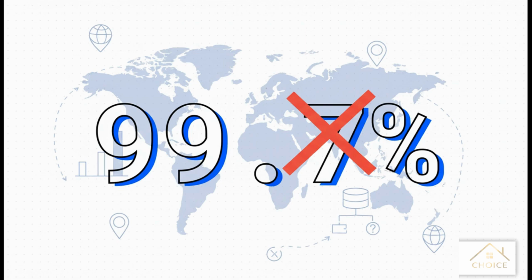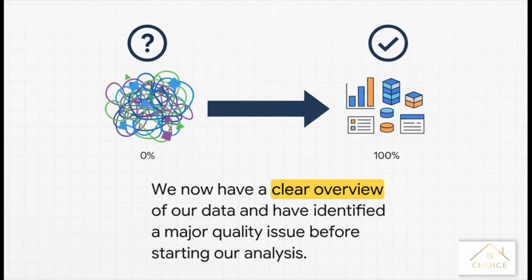It means any analysis based on geography is completely off the table. This one little finding just saved us from wasting hours going down a dead end. So by the end of the description step, we've already achieved our goal. We have a solid overview of the dataset structure, and we've already uncovered a critical limitation. We've gone from 0% understanding to having a real handle on what we're working with.